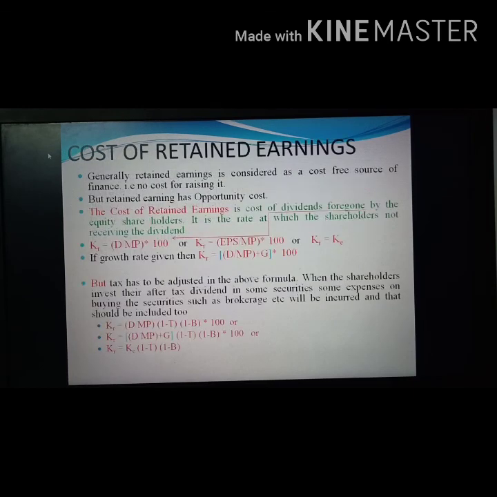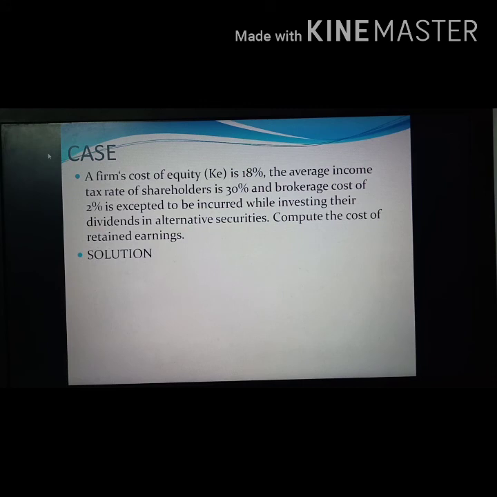We can see a question so that you will get a better idea about the cost of retained earnings. A firm's cost of equity is 18%. The average income tax rate of shareholders is 30%, and a brokerage cost of 2% is expected to be incurred while investing their dividends in alternative securities. Compute the cost of retained earnings. So here the tax is given, the brokerage is given, and the cost of equity is also given, that is 18%.